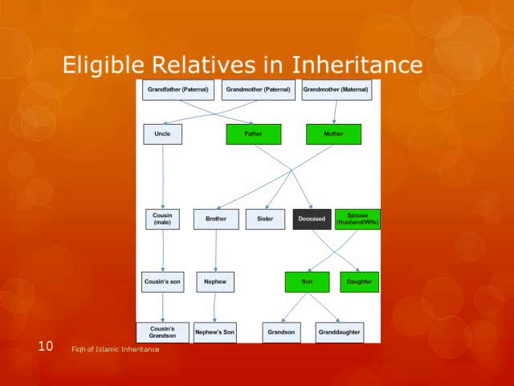Same thing, full sister, she gets the money. It's possible she can be blocked as well, but her children cannot get any money at all. Who else is missing? Mother's father, he doesn't get anything. Mother's father doesn't get anything. Mother's mother gets something. All right, and uncle's son is your cousin, right? This is a male cousin. Female cousins don't get anything.